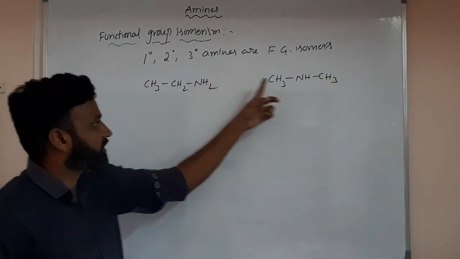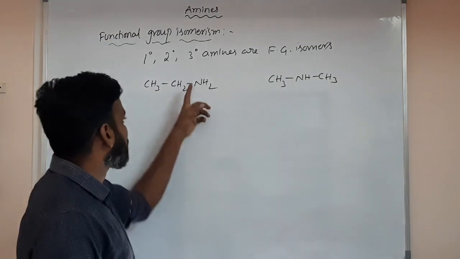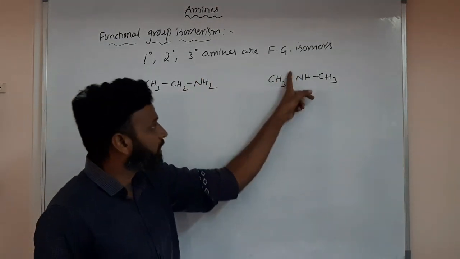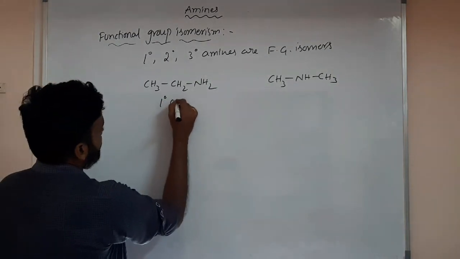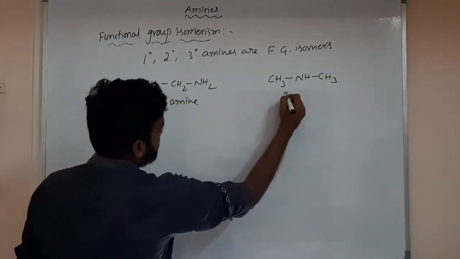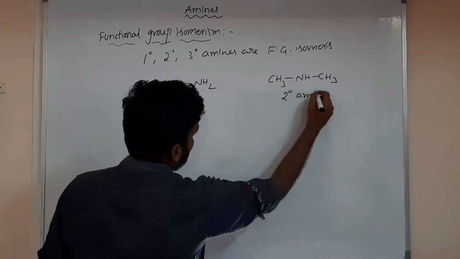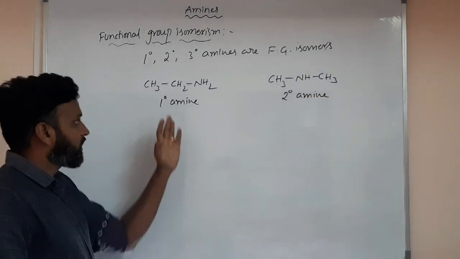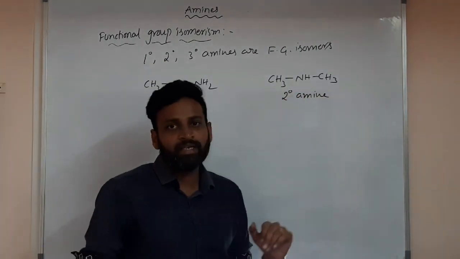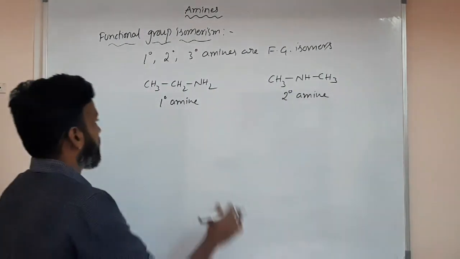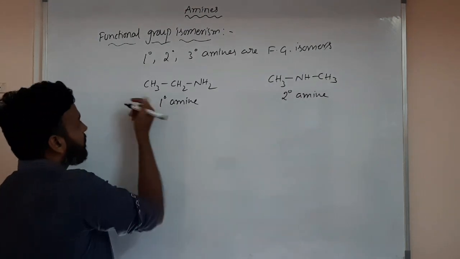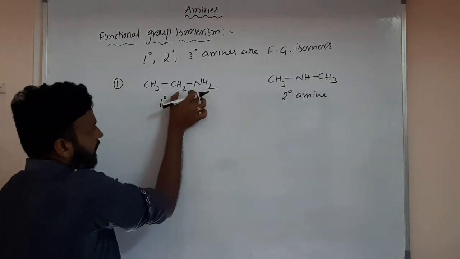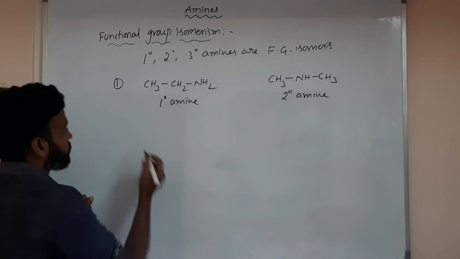Here nitrogen you have, and here also nitrogen you have, but here the NH2 group and here the NH group. So this is a primary amine and this is a secondary amine. Primary and secondary amines are both functional group isomers. If tertiary is possible, tertiary also, but in this example only primary and secondary amines are possible.